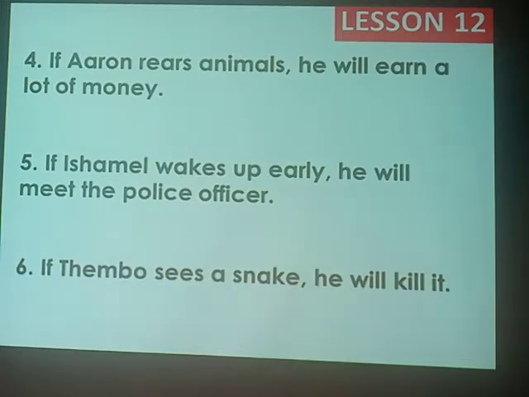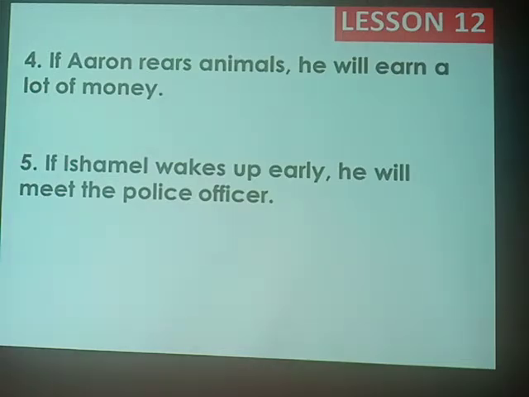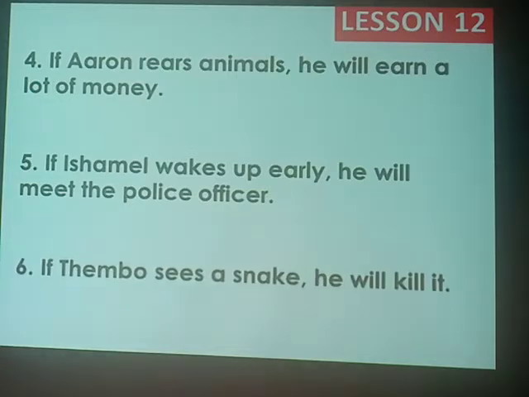We come to number six. And number six is, Thembos seeing a snake, he's killing it. So there we are required to join beginning with if, and the answer should be, if Thembos sees a snake, he will kill it. I thank you for doing that activity, and I'm hopeful you passed every number in it. If you didn't, do the corrections.